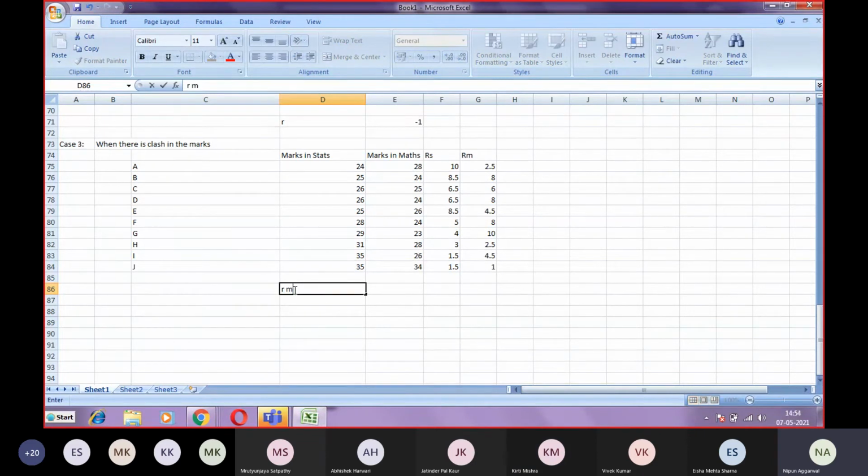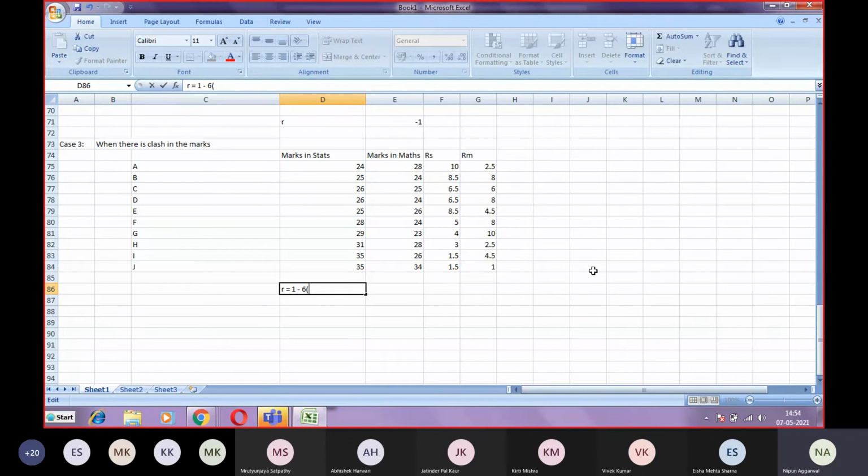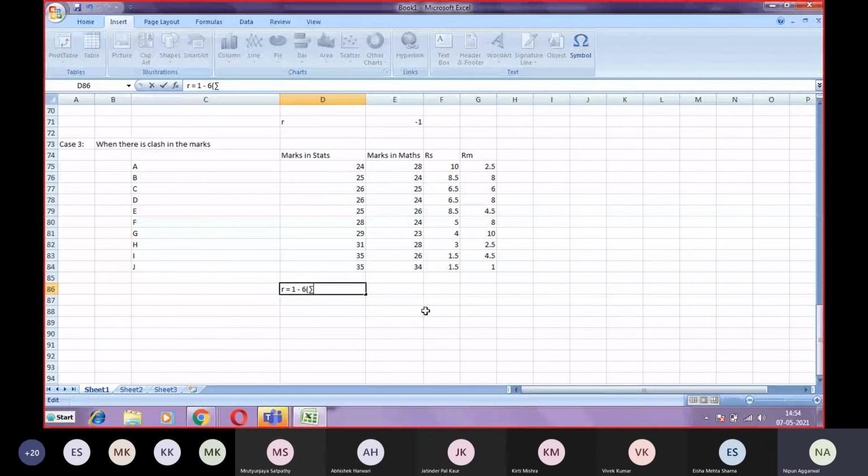So now the formula is R equal to, there is a slight difference in the formula also. 1 minus 6 sigma d square.